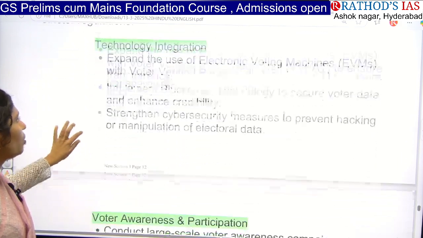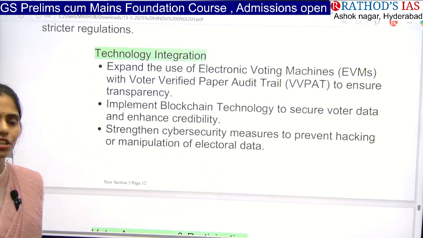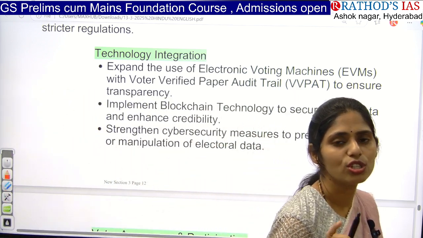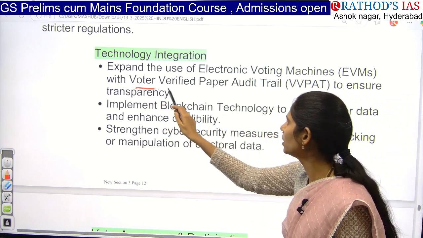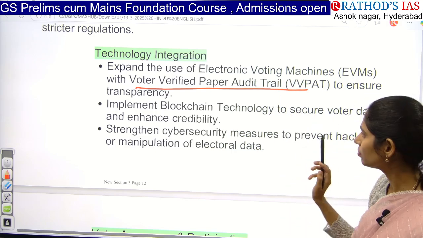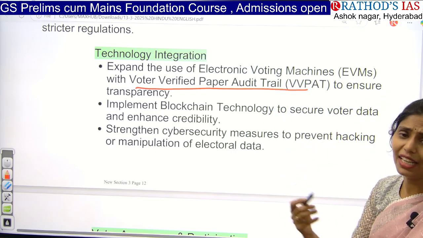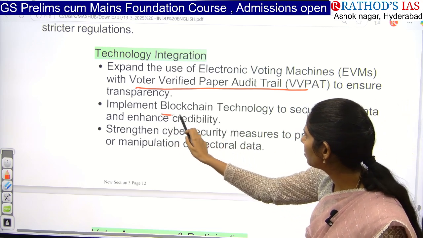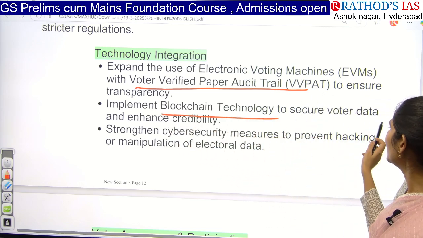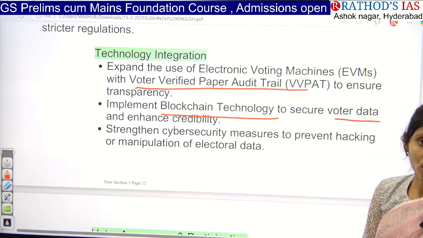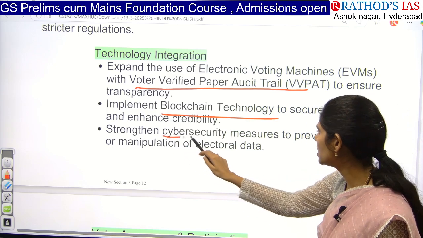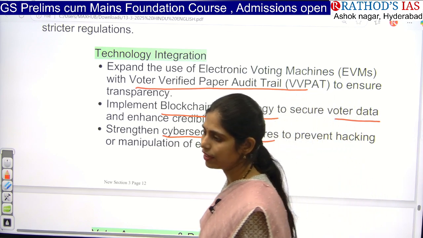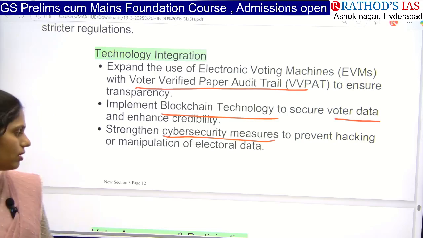And this one is we can also include more technology during these elections. So in each and every center, whenever we are using EVMs, we also have to make VVPATs compulsory, that is voter verifiable paper audit trail. And we have to tally both of them during election results or counting of votes. And we have to implement blockchain technology so that we can secure the voters' data and ensure accountability. And also we can strengthen cyber security measures so that we can prevent hacking and manipulation of data of voters in the regions.